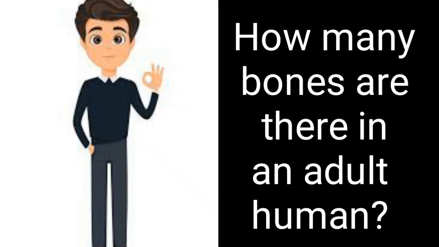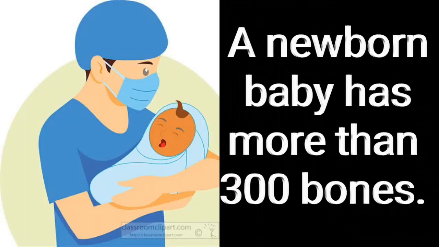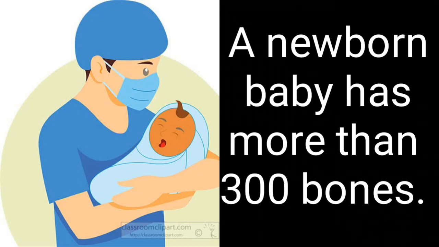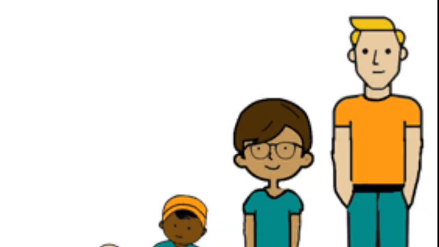Students, do you know how many bones are there in the skeleton of an adult human being? There are 206 bones, while a newborn baby has more than 300 bones. As the baby grows, some bones join together. The bones are of different shapes and sizes. All of them, however, are attached to one another.